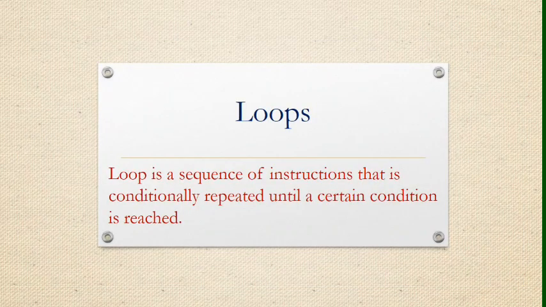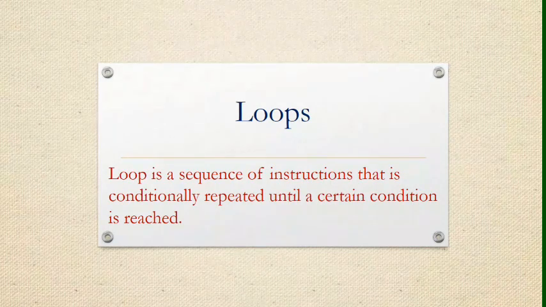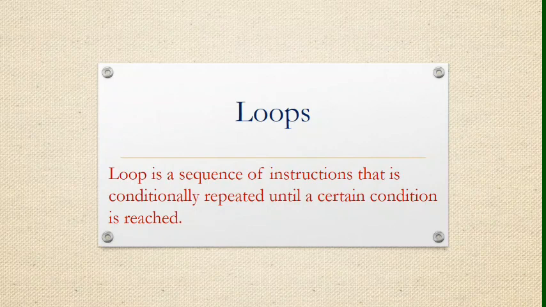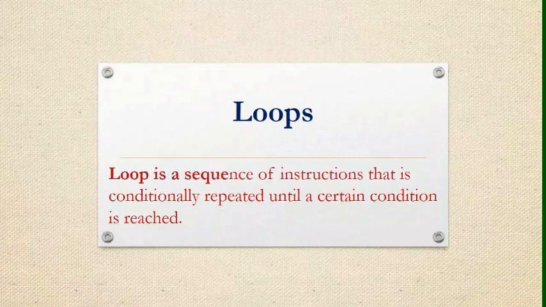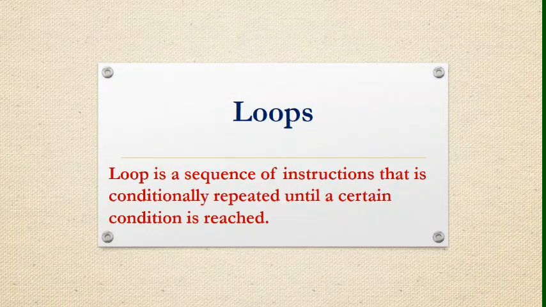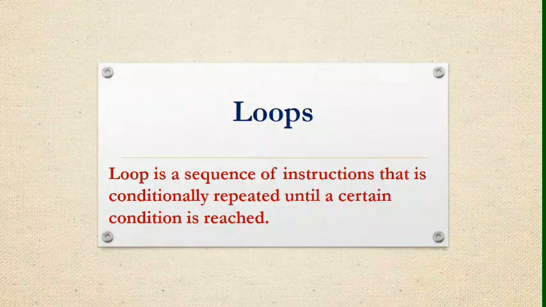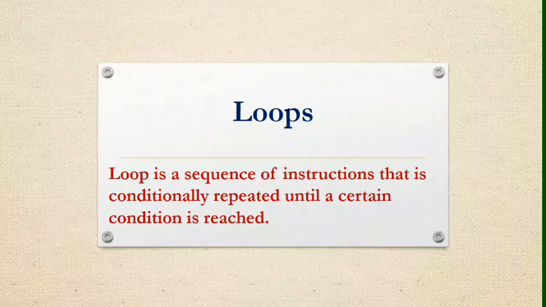Now if you want to print your name 100 times, the flowchart will be very long. For this you need to repeat the printing process 100 times. This repeating is called looping. In looping, a counter is used to count the number of times a process is being repeated. First I will explain about loop. What is the definition? A loop is a sequence of instructions that is conditionally repeated until a certain condition is reached. So this is the definition of loop. How can you draw the flowchart using the loop? Now I'll show in the next slide.